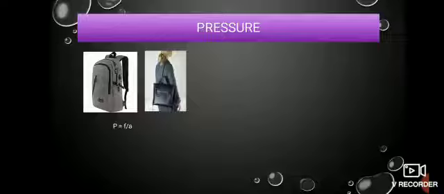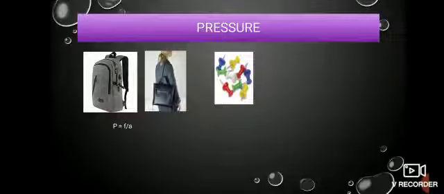That is, when area is more, pressure is less. When the area is less, pressure is more. Okay. The second example is again of this thumb or a softboard pin. Have you tried to pin the softboard pin in the opposite direction where you have this plastic? You normally point out that sharp edge to the board, right? You don't point it on the other side. Why? Will you be able to do it?